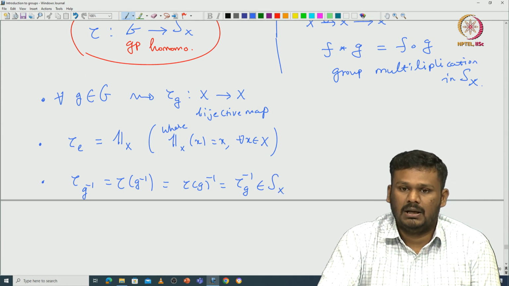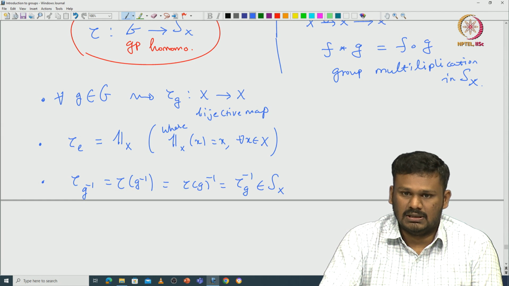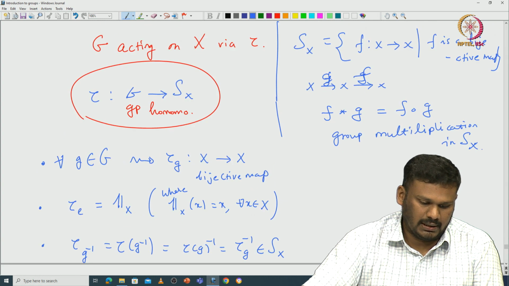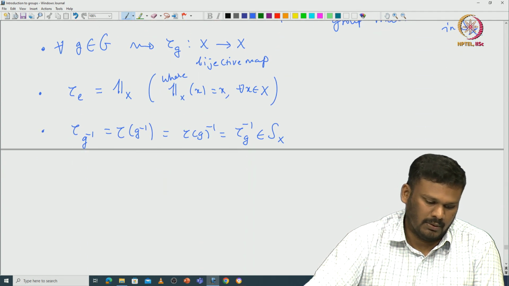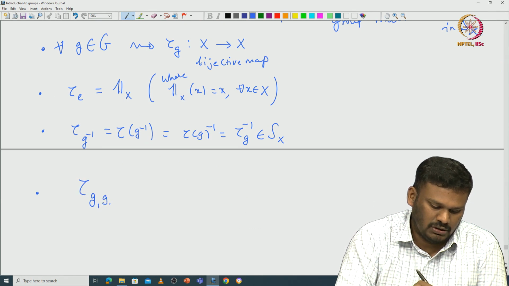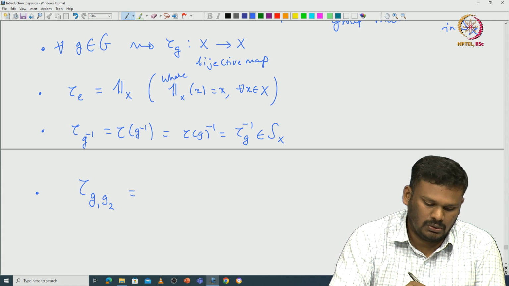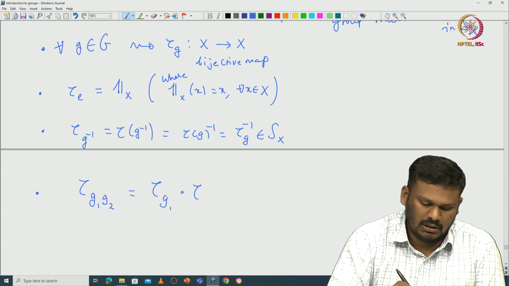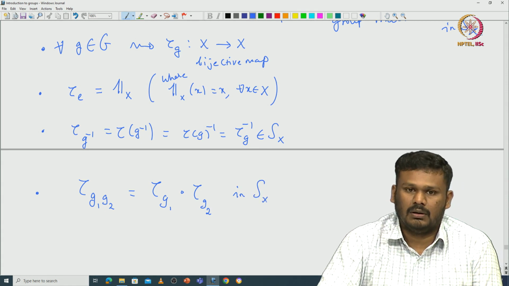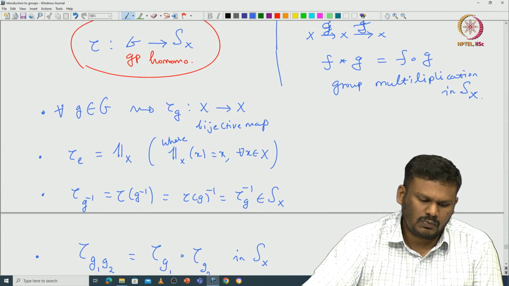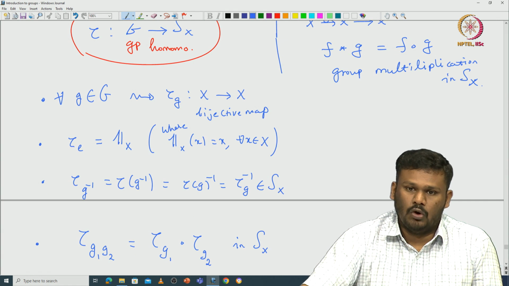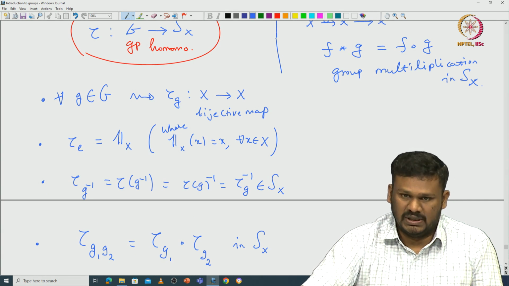The inverse map associated with tau g is the image of tau g inverse, and these are all immediate from the group homomorphism. And the definition of group homomorphism tells us that if you take g1, g2, then tau of g1 g2 must be the composition tau g1 tau g2 inside S_X. Okay. So this is just the information possessed in tau being a homomorphism from G to S_X.